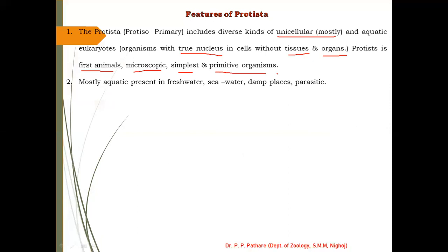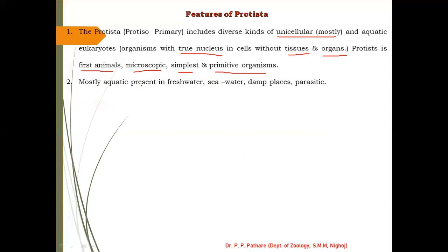Next, most are present or found in freshwater, seawater, that is marine water, and damp places, and the maximum number of protists are parasitic in nature. So let us discuss this sentence.